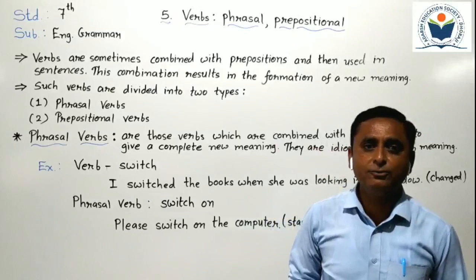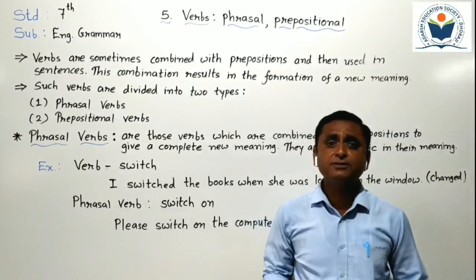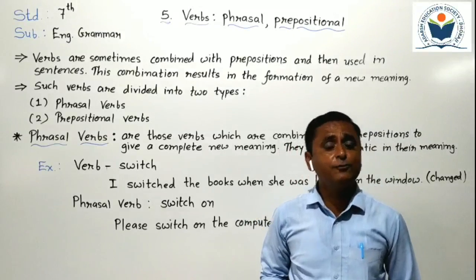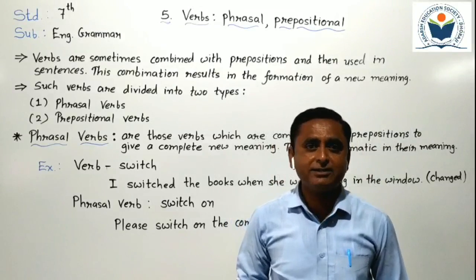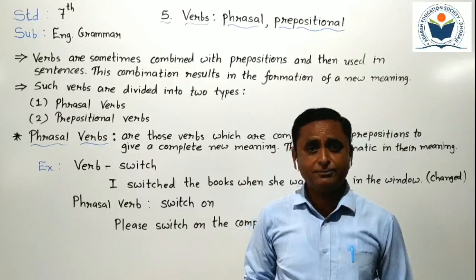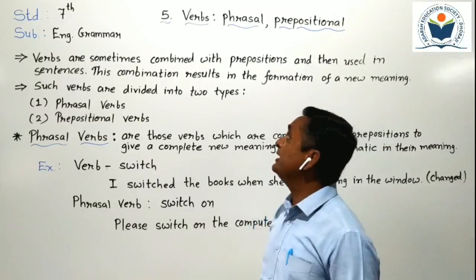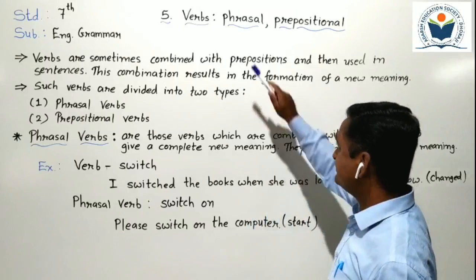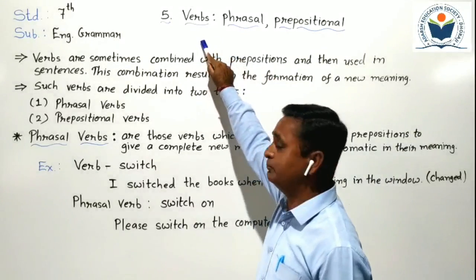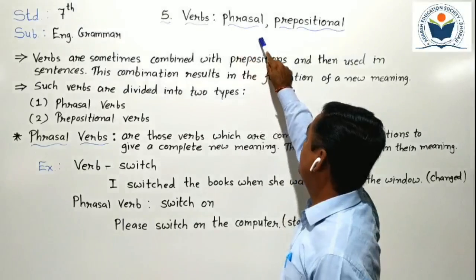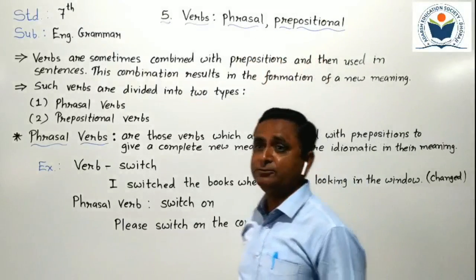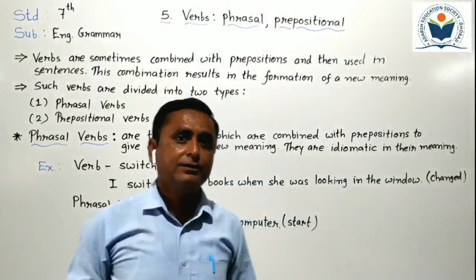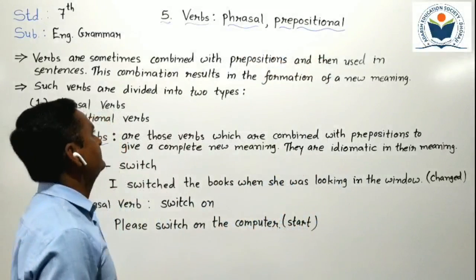First of all we have to understand it. A verb is a doing word. In simple language we can say that a verb is a doing word. In this lesson we have to understand phrasal and prepositional verbs. So students, let's start.